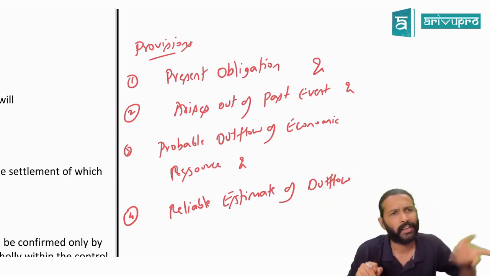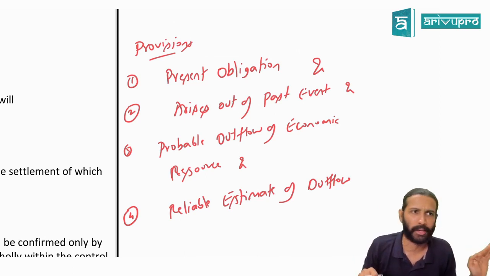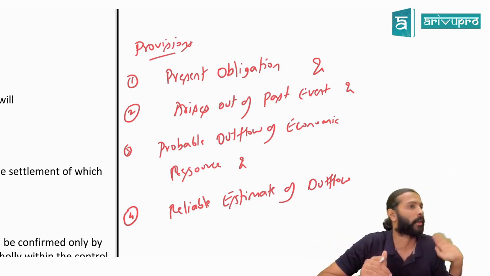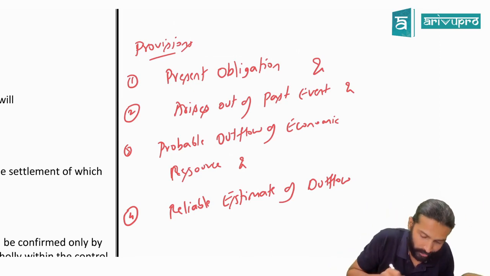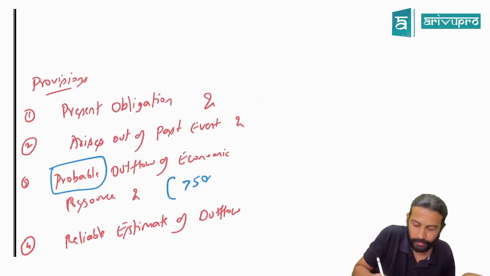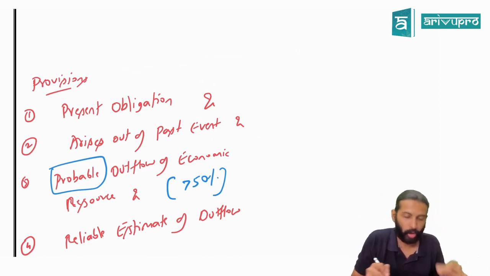That asset could be either cash balance, bank balance, or debtors, or bill receivable, any damn thing, doesn't matter. So because of this obligation or because of this event, there should be outflow of economic resource. And that outflow should be what, sir? Keyword here is probable. Probable means more than 50% chance. There must be more than 50% chance that there is outflow of economic resource.